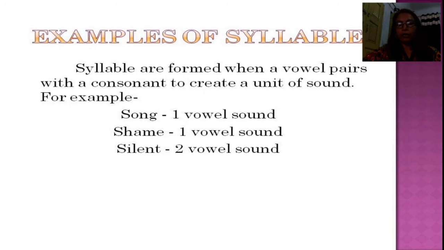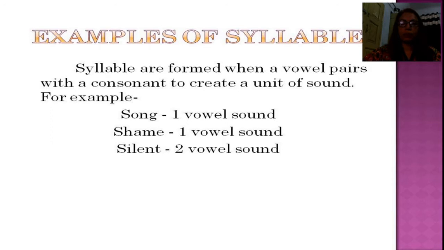Syllables are formed when a vowel pairs with a consonant to create a unit of sound. I have just told you that there must be at least one vowel sound. It is not compulsory that there must be a consonant, but there must be a vowel sound.